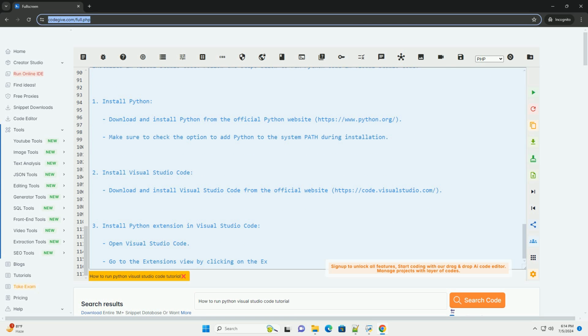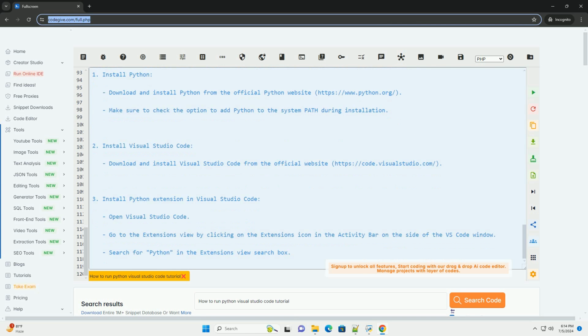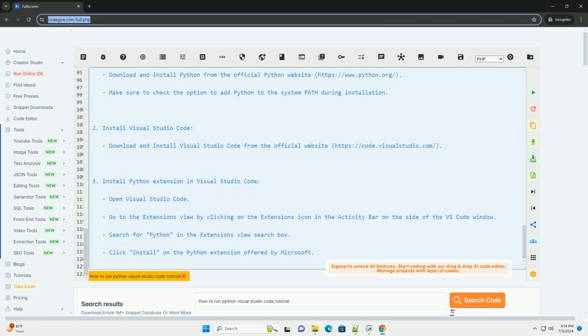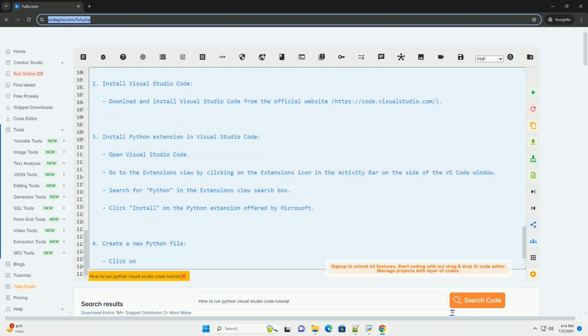Right-click on the Python file in the Explorer view. Select Run Python file in Terminal from the context menu. The Python code will be executed in the integrated terminal in Visual Studio Code, and you will see the output printed. That's it. You have successfully run Python code in Visual Studio Code. Remember to save your Python files before running them.